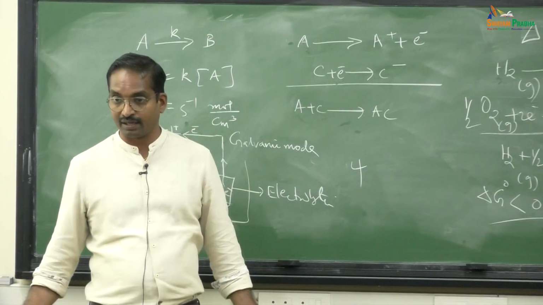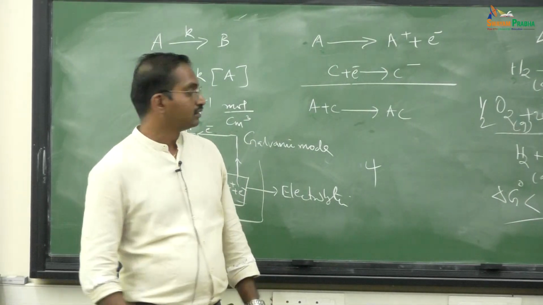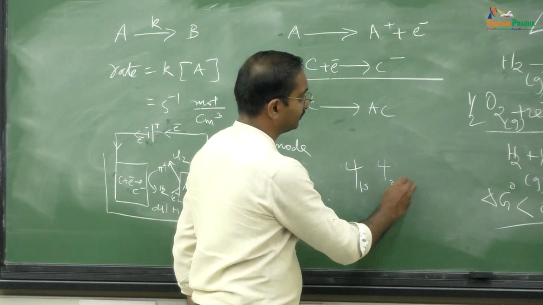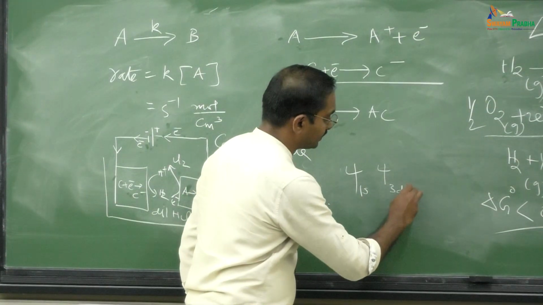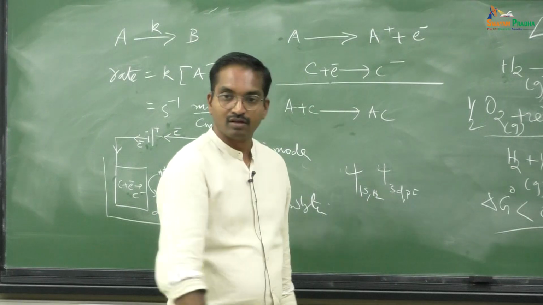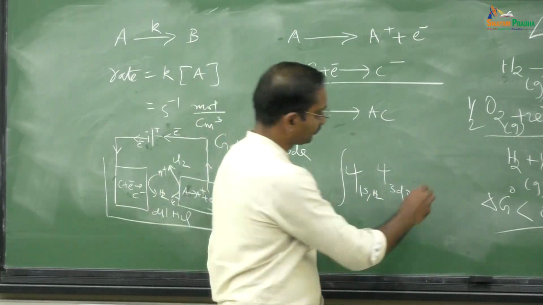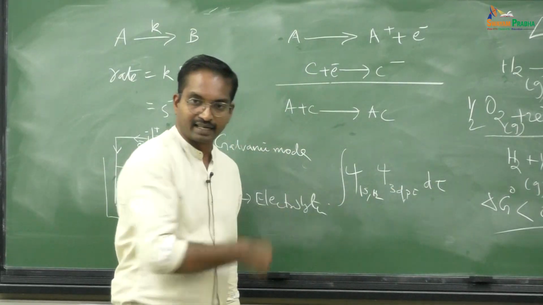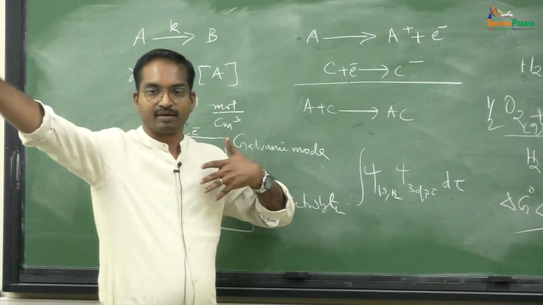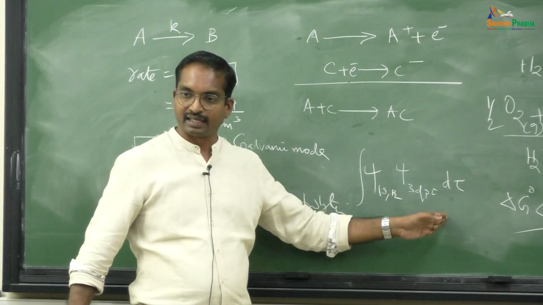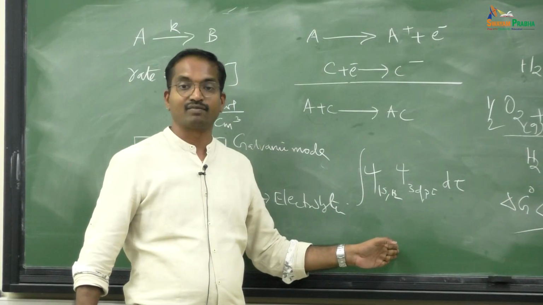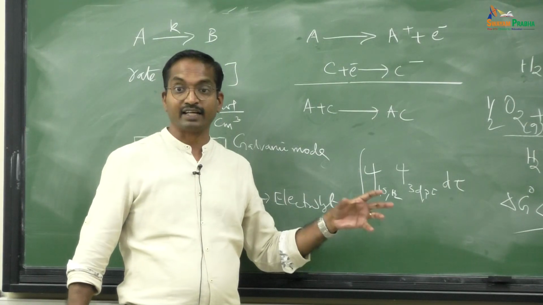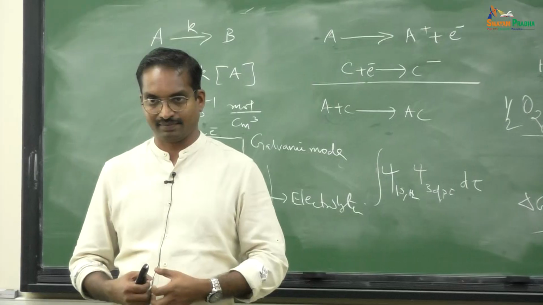Suppose I have two different orbitals. Suppose psi 1s, and in the case of platinum it is psi 3d, this is the platinum case, and the 1s is the hydrogen case. So, you do this integral, where d tau is a volume element, dx, dy, dz. If you do this integral within the limits where the 3d orbital and the s orbital lie, it will return a value. That value is a constant, and it is called the overlap integral. The magnitude of that constant tells you how much overlap happens.